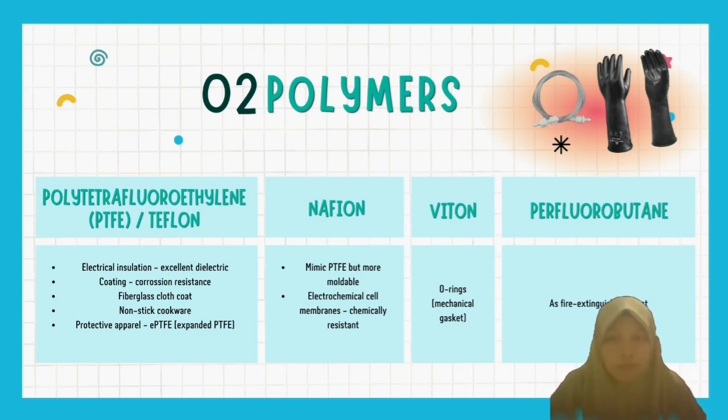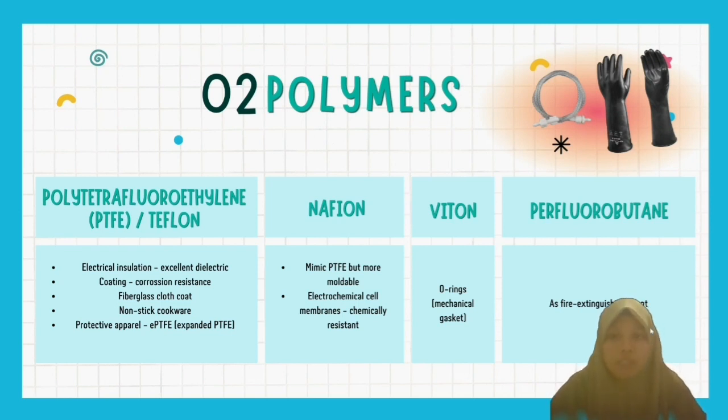Another usage of Teflon is coatings in pipes, tubing, and gaskets due to its properties of corrosion resistance. Teflon is also used in fiberglass cloth, good for stadium roofs or non-stick cookware and protective apparel. Another polymer of fluorine is naphthalene. Naphthalene is more like Teflon but more moldable. It is used to make electrochemical cell membranes due to its chemical resistance.